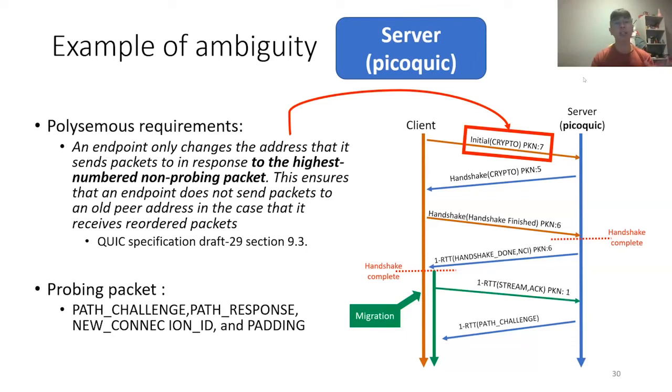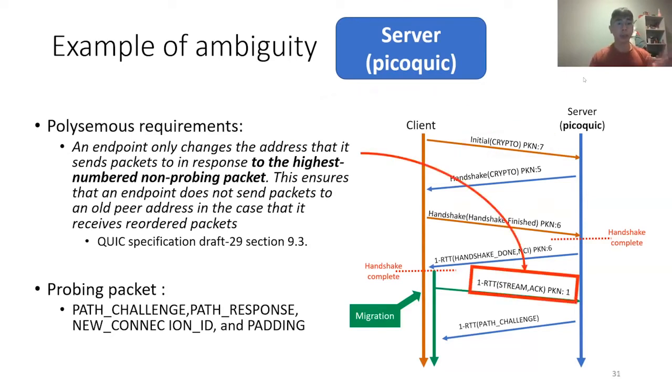So the question arises: must we send this packet in response to the highest numbered non-probing packet among all possible encryption levels? If so, then in the figure shown, it is the first initial packet with packet number 7. Or must we consider the highest numbered non-probing packet among the application encryption level?